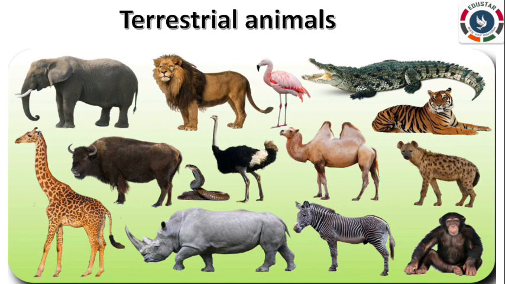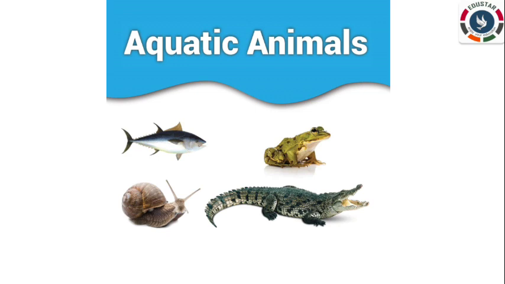Okay, so collect the pictures and you have to paste. On the first page, you have to collect the pictures of terrestrial animals and paste them with the name. Next, collect the pictures of aquatic animals, give a heading and paste the pictures.